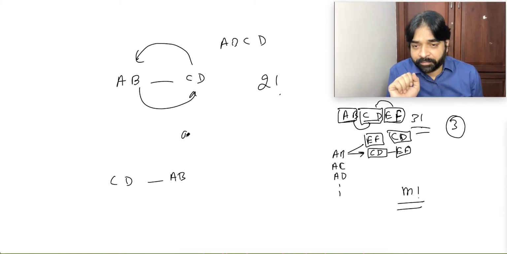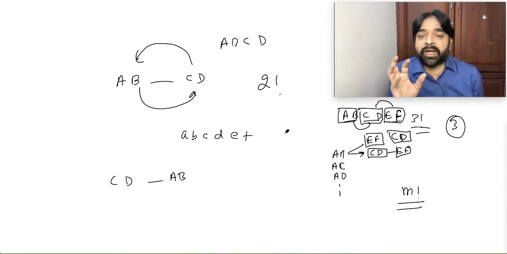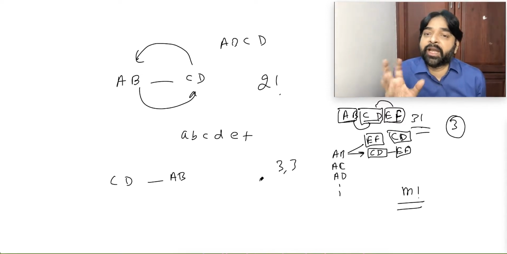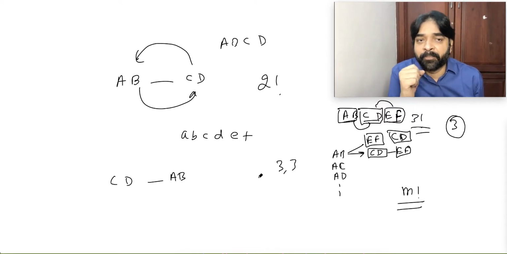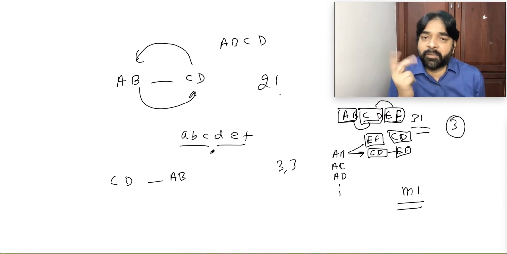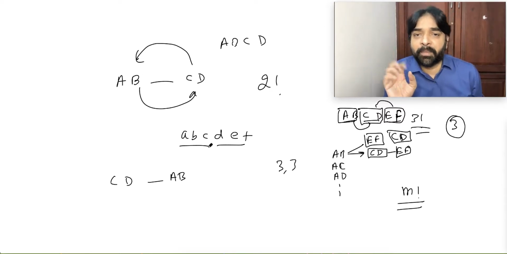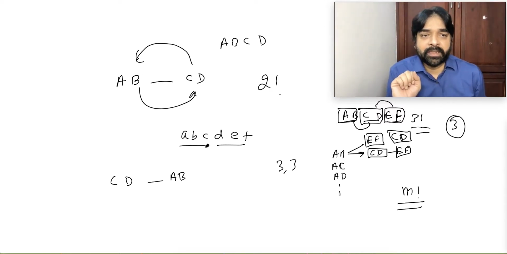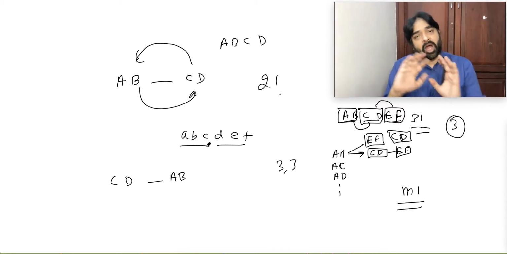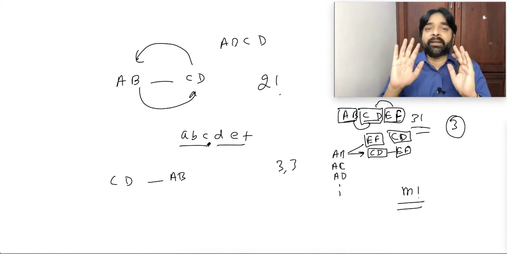Think carefully, you have to answer me. Suppose there are A, B, C, D, E, F. I want to make two groups of 3 objects. In how many ways can they interchange? One group this, one group this. Only 2 factorial. This can go here and this can come here. That's the only thing that will happen. That is what is called the problem. Yes or no?